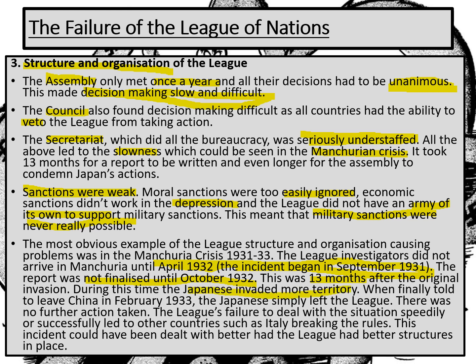When they were told, the Japanese, you must leave China, your actions are illegal, we condemn you, in February 1933, so this is now, look, a year and a half later, the Japanese simply left the League and no further action was taken. This was a lack of speed, which is to do with the organisation of the League of Nations, and this led to other countries breaking the rules. So the incident could have been so much better dealt with had the League got better structures in place.